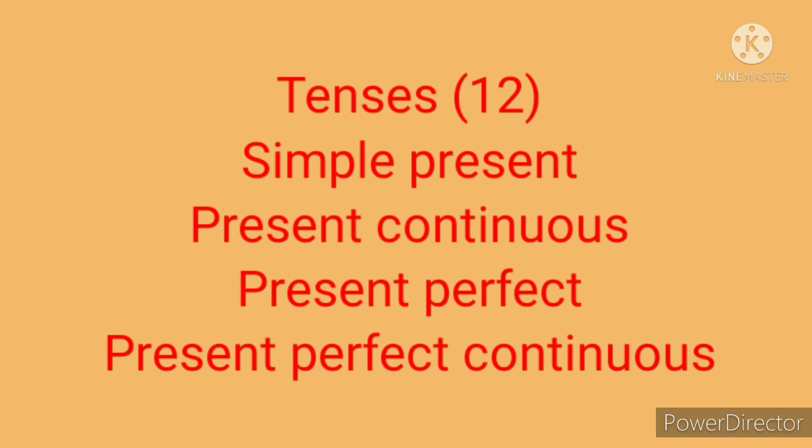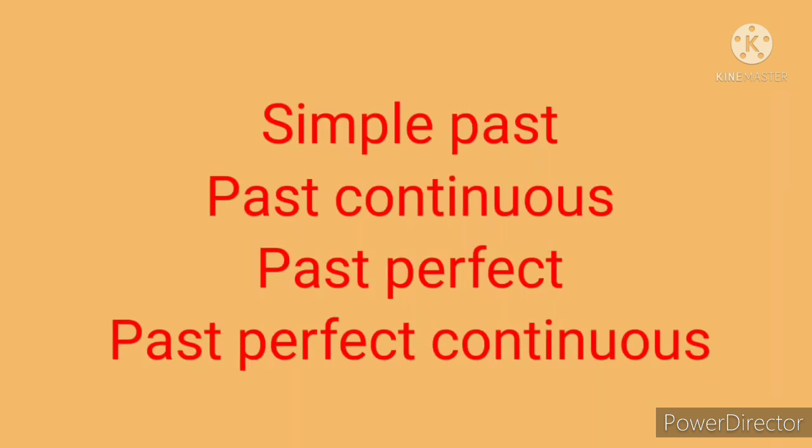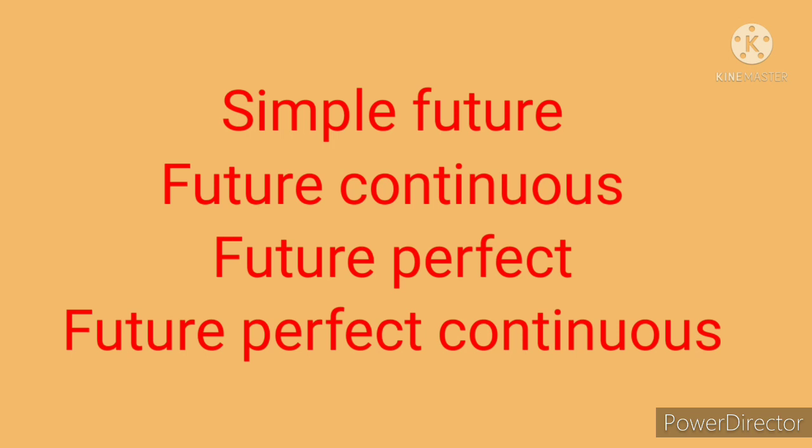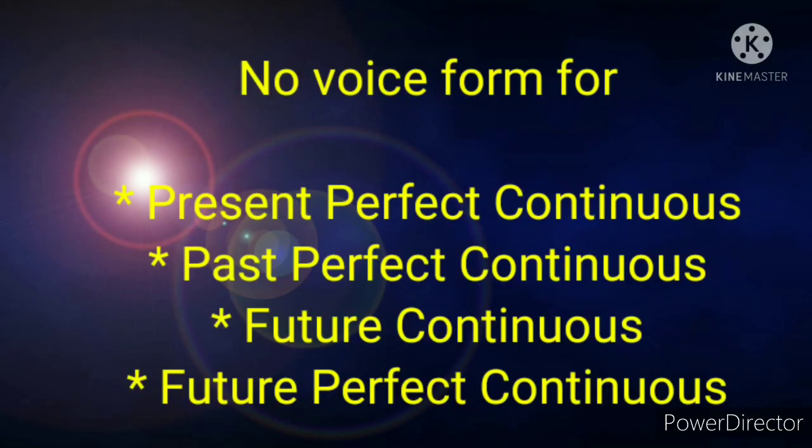Simple present, present continuous, present perfect, present perfect continuous, simple past, past continuous, past perfect, past perfect continuous, simple future, future continuous, future perfect, future perfect continuous. Out of those 12 tense forms, we don't have voice form for the following 4 tenses: present perfect continuous, past perfect continuous, future continuous, and future perfect continuous. For these 4 tenses, we don't have voice forms.